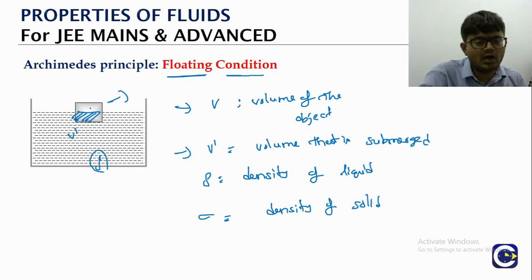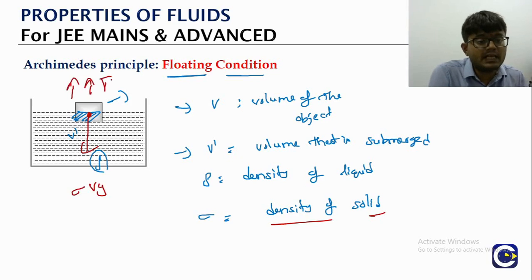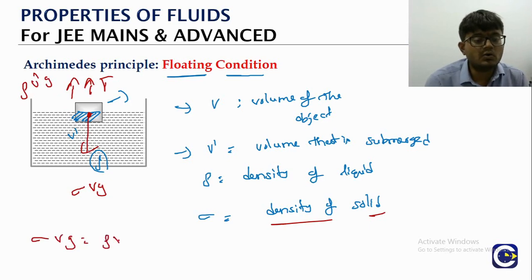Now this solid object is partially submerged here. So what will be the weight of that? The mass is sigma, the density of the solid, into its volume V, into g; that is the weight. That should be balanced by the upward thrust or buoyancy, then only it will be able to float. What is the buoyancy value? Buoyancy is the weight of the liquid displaced, so rho into V dash into g. They must balance. It means sigma into V into g is equal to rho into V dash into g.